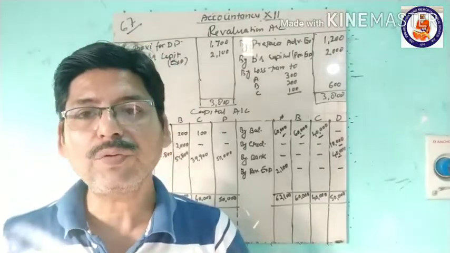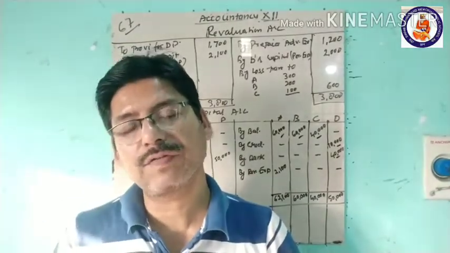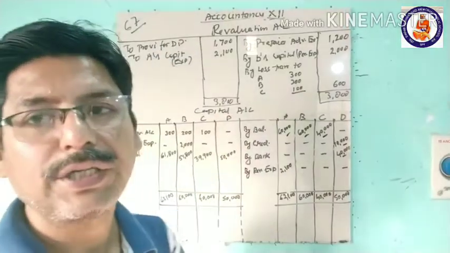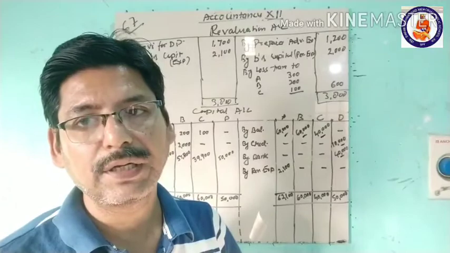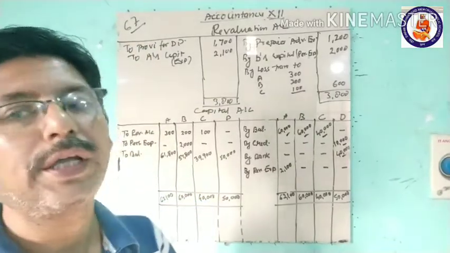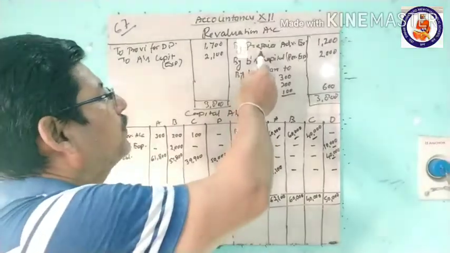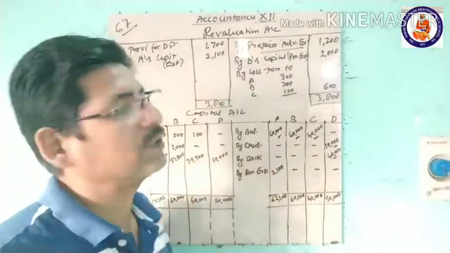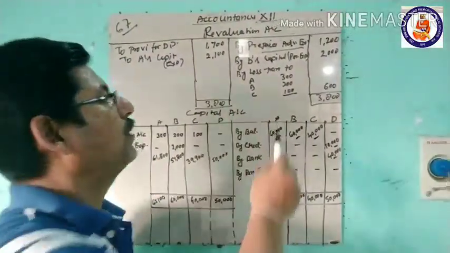So now we will transfer that to the next year and show it in the current year as a prepaid expense. What is the journal entry? Prepaid advertisement account debit to revaluation account, 1,200.